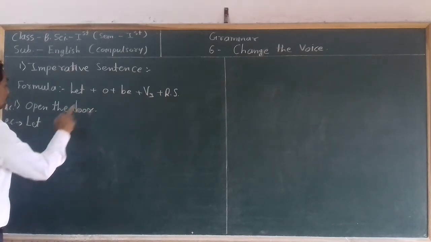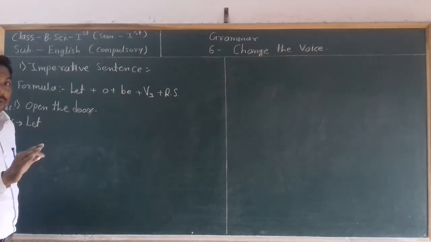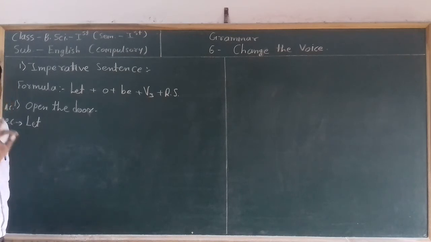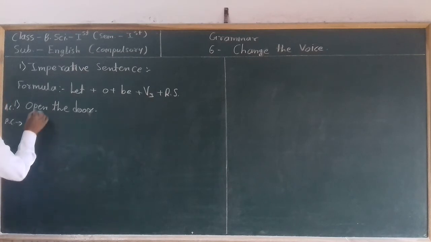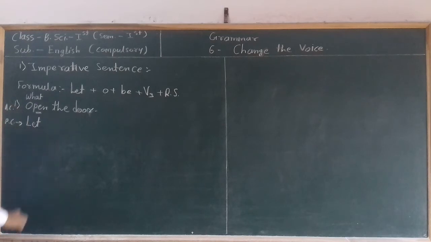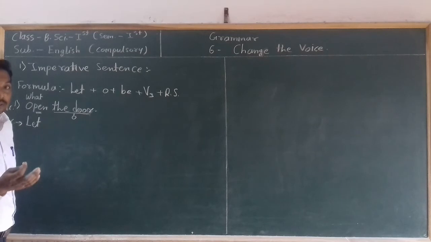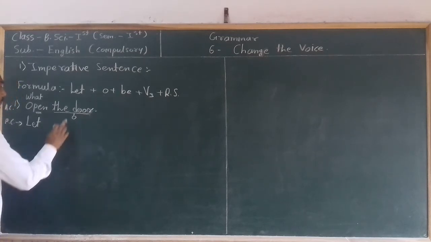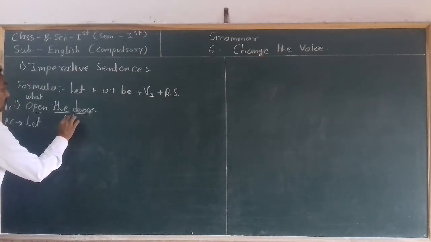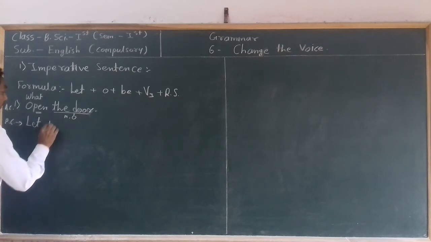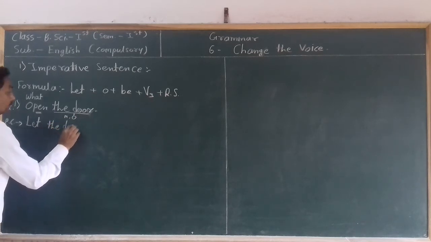Then we have to write the main object. In the last part I told you how we can identify the main object of a sentence. For that we need to ask the question what to the main verb. The main verb is open. Then we ask, what is opening? We get the answer, the door. The door is opening. So that main object, the door, we have to write after let.